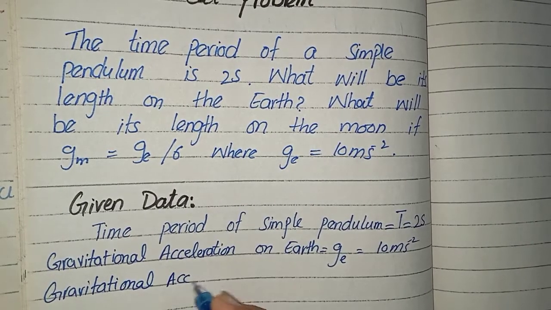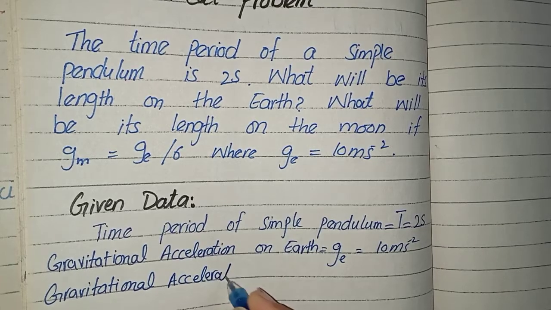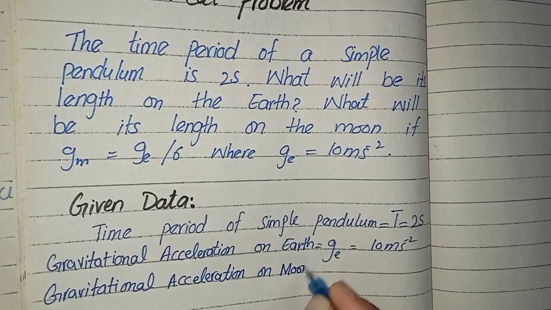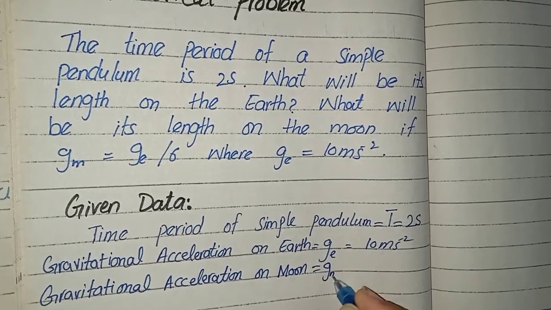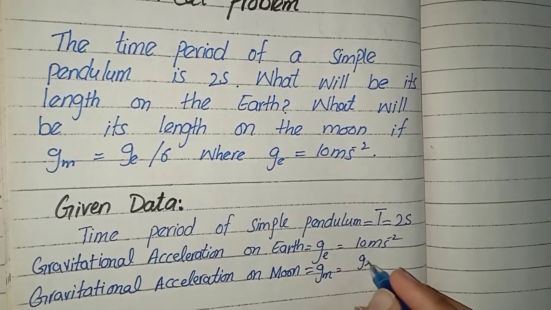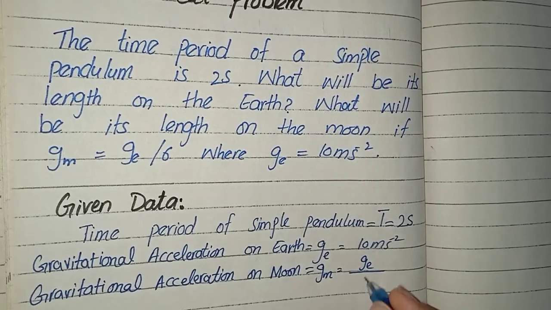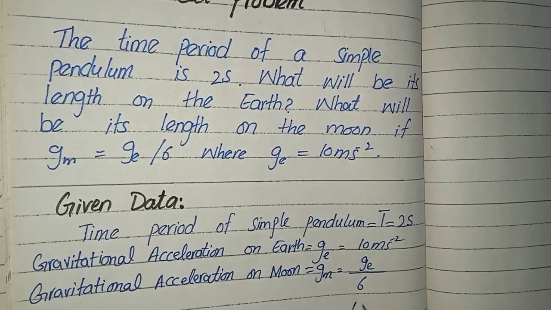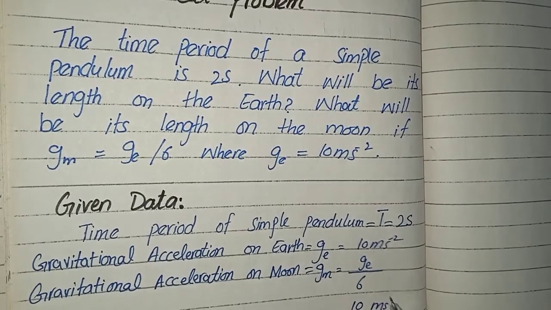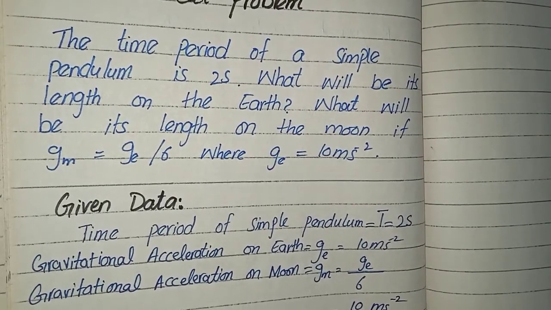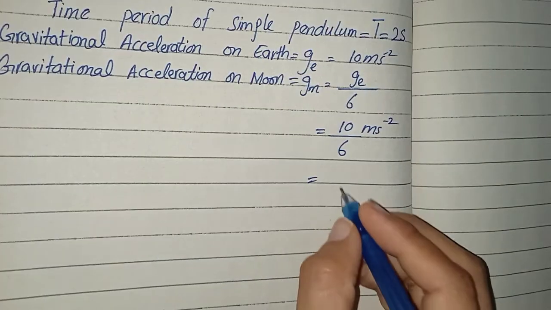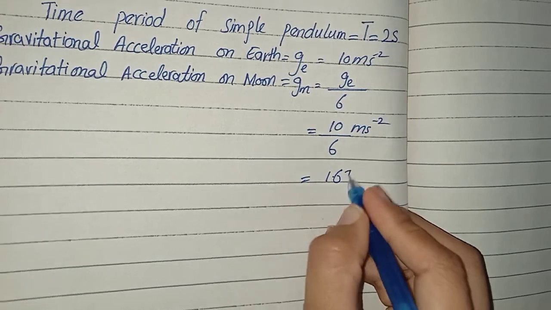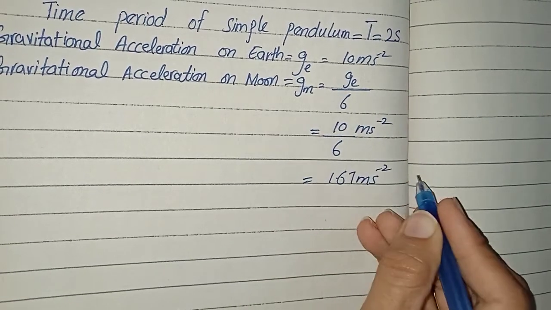Gravitational acceleration on moon, which is represented with gm, and equal to the ratio of the gravitational acceleration on earth with 6. Let me find the value of this. Put the value of GE, which is 10 meter per second square, divided with 6, which is equal to 1.67 meter per second square.